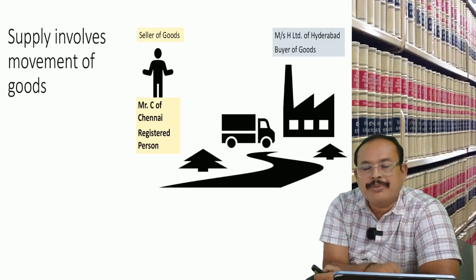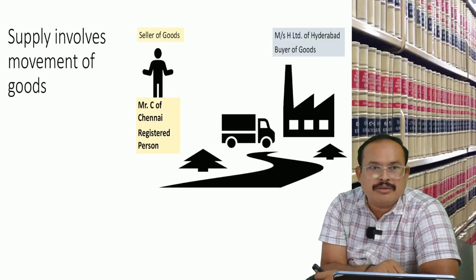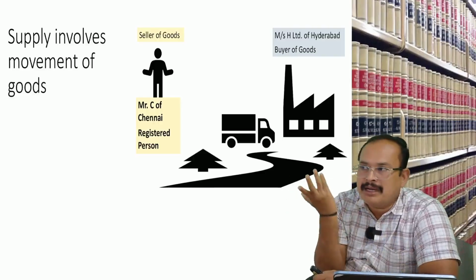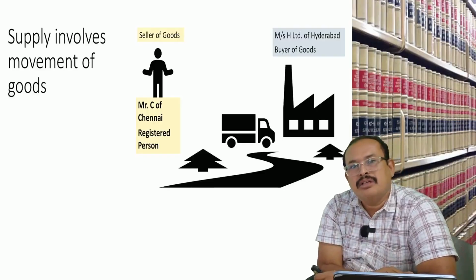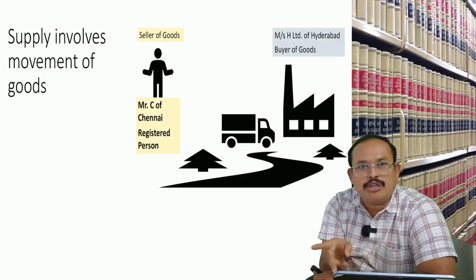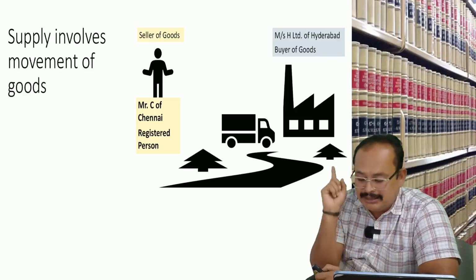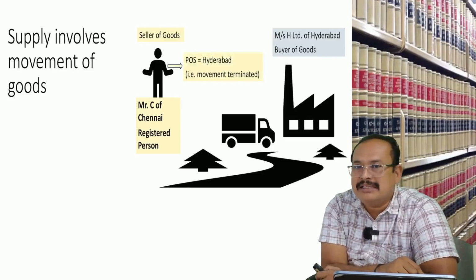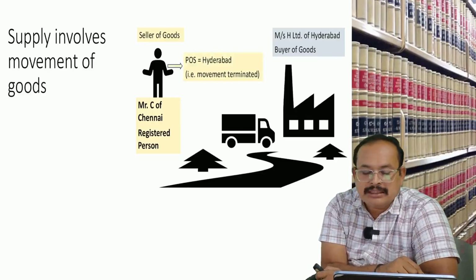Supply involves movement of the goods. Where does the movement of the goods terminate? Hyderabad. The place of supply goes to Hyderabad. Location of supplier? Chennai, Tamil Nadu. Intrastate or interstate? Interstate. Liable to pay IGST. Is it clear? Coming to the next.